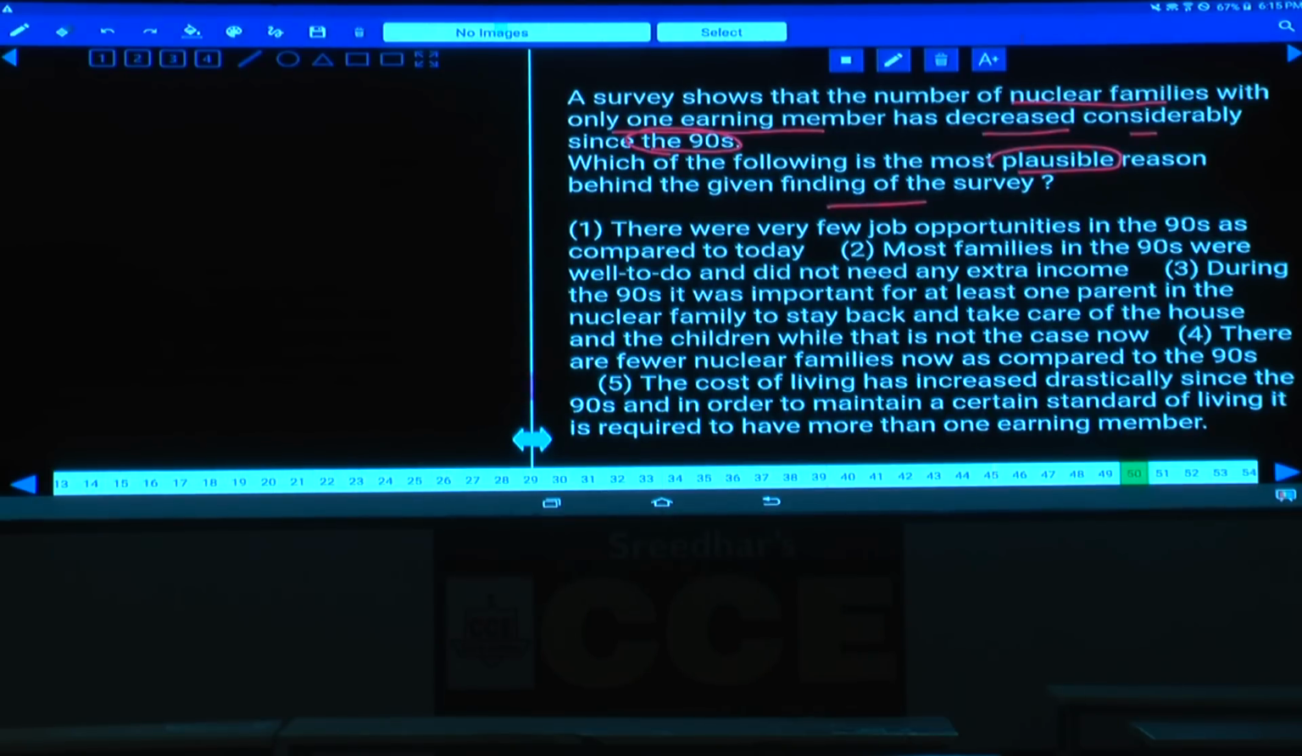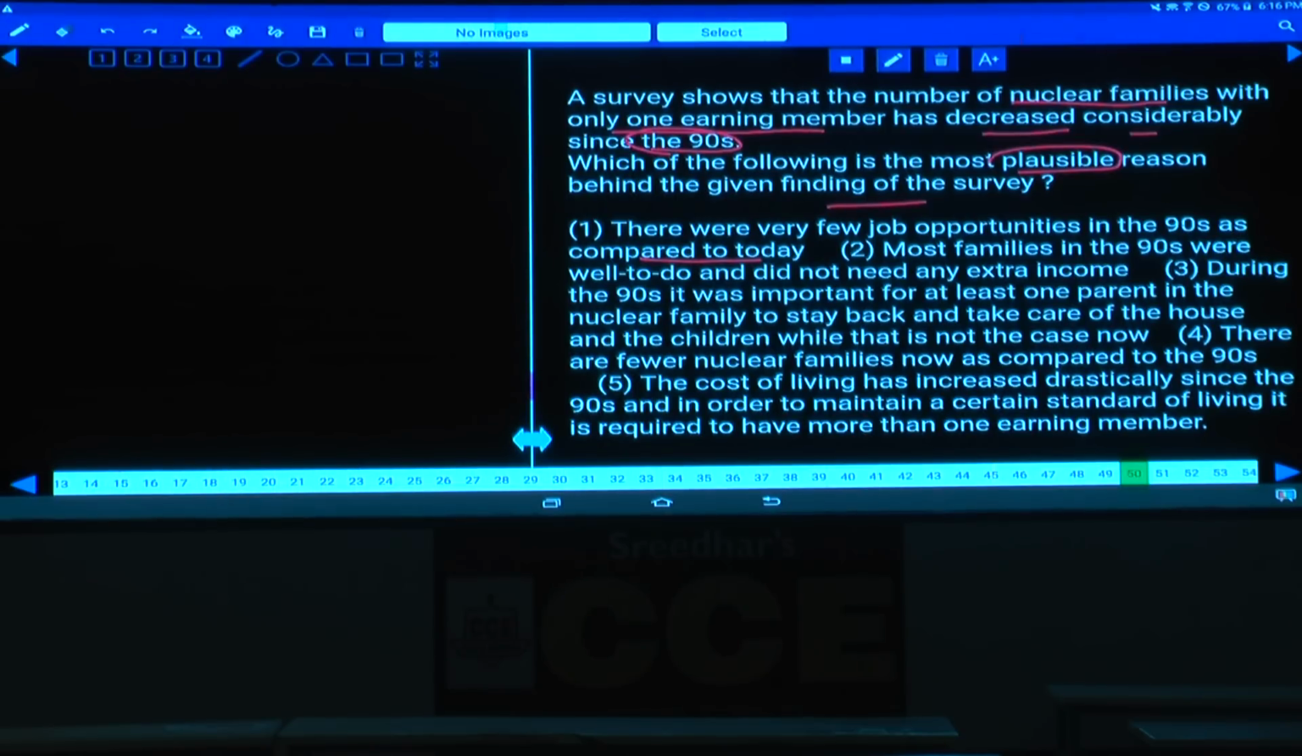Then first one, there are very few job opportunities in the 90s as compared to today. Is this the reason why more and more people are going for jobs? Now here there is a necessity for these people. What is the necessity here? Earlier with a single earning person the family could be run, but now it is not the case, as the prices have increased, hence one man's earnings cannot be sufficient, hence more and more people are earning.